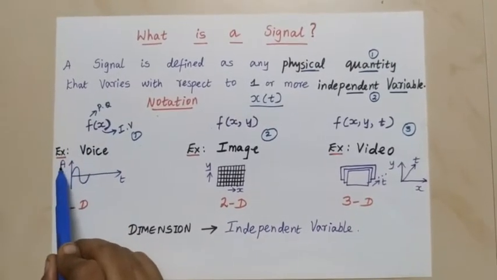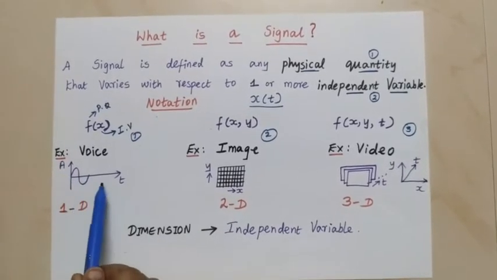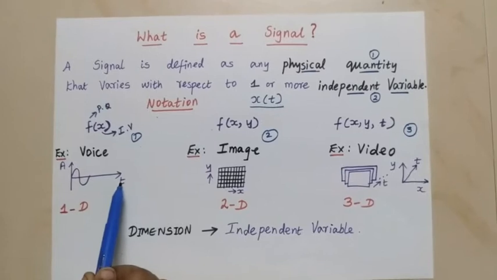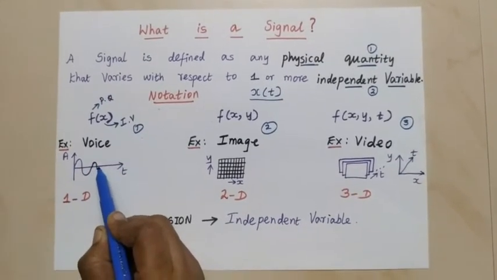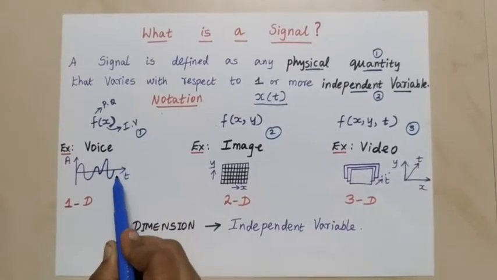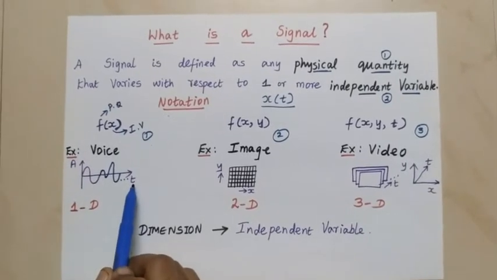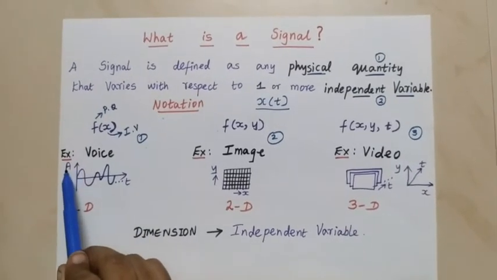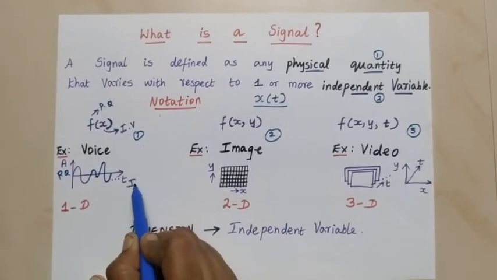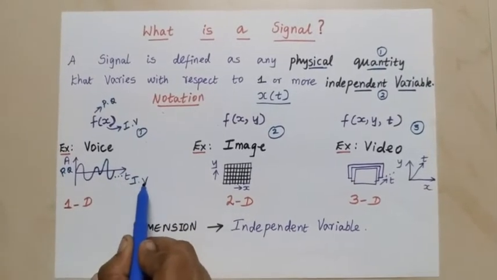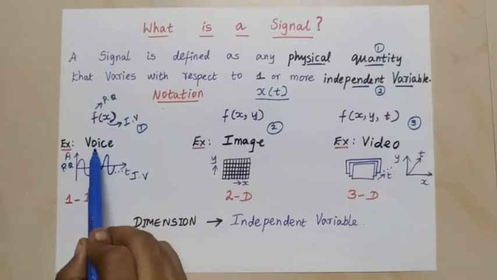So why is voice signal an f of x signal? The amplitude, high audible or low audible, take it in one axis. And continuously we are speaking, so the time, I'll take it in another axis. It may be high audible or low audible or high audible again. So it continuously goes on varying. So the amplitude varies with time. In this, amplitude is a physical quantity and time is the independent variable. So only one independent variable. So the example for f of x signal is voice.